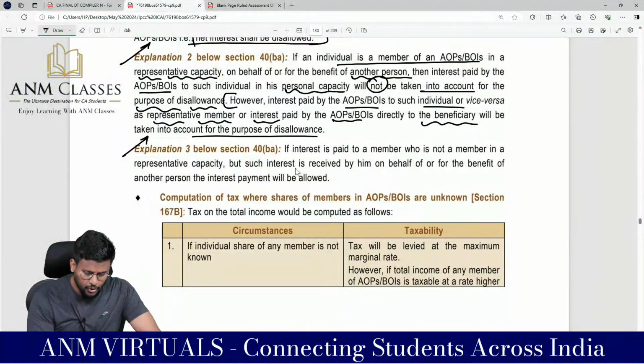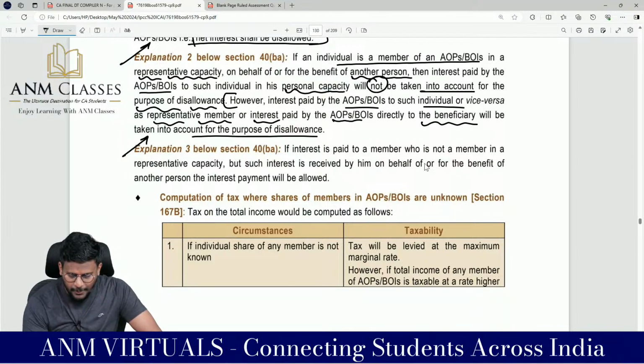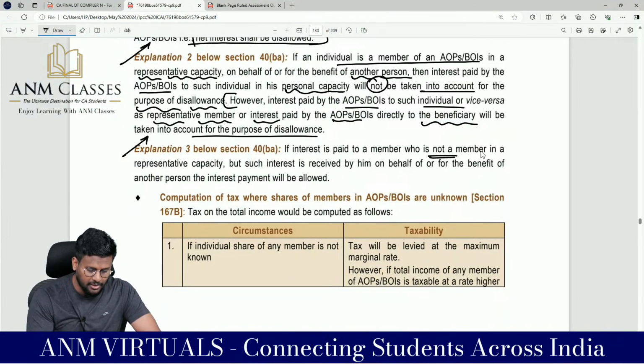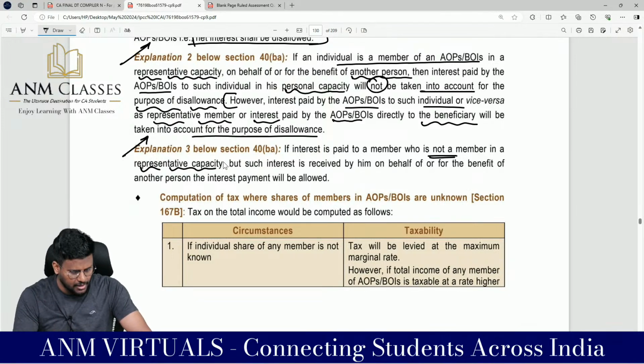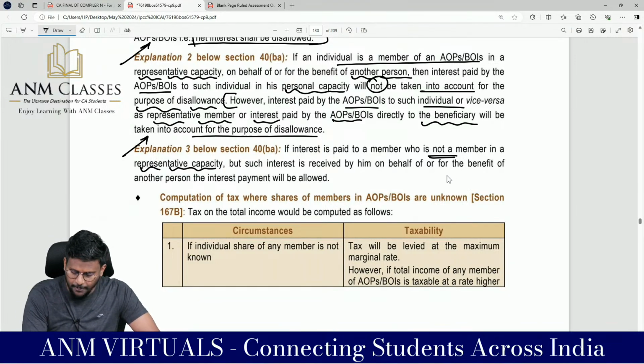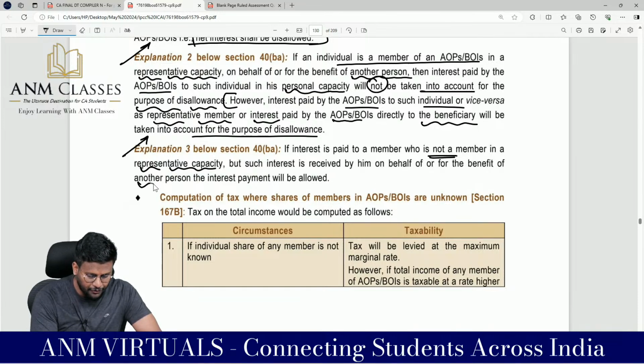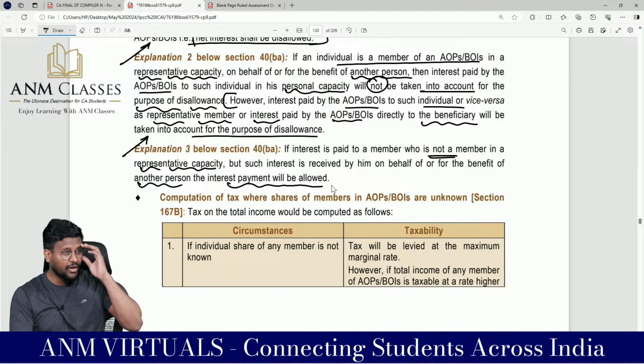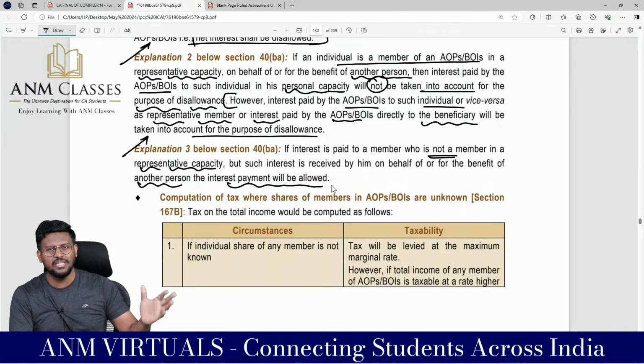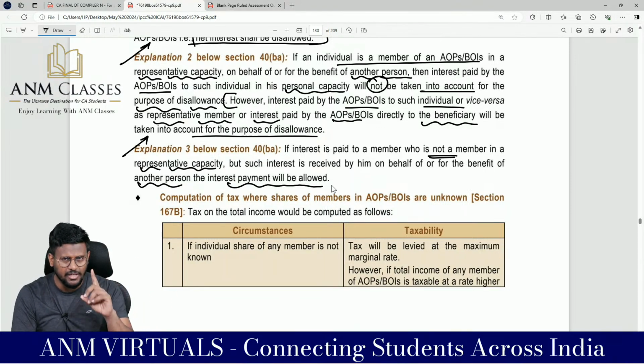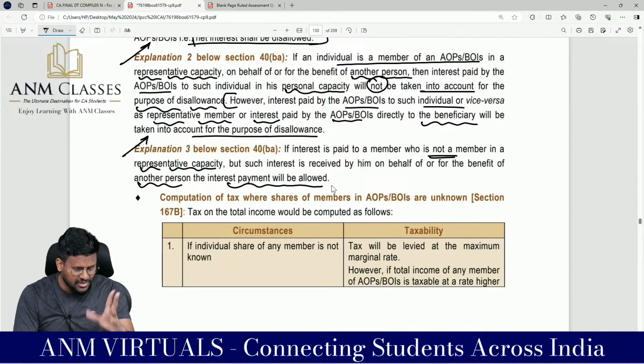Explanation number 3 to 40BA. If interest is paid to a member who is not a member in a representative capacity, that means I am a member not in a representative capacity, but such interest is received by him on behalf of or for the benefit of another person, the interest payment will be allowed. That means if I am getting interest for some person X, not in a representative capacity, not in an individual capacity, then that will be allowed, need not be disallowed.